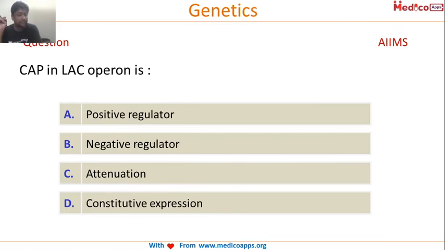Let's look at this question. This question is around lac operon. CAP, that is catabolite activator protein, in lac operon is a positive regulator, negative regulator, attenuator, or under constitutive expression.